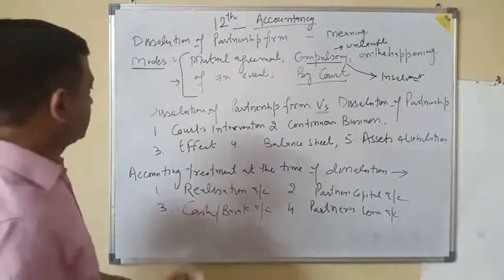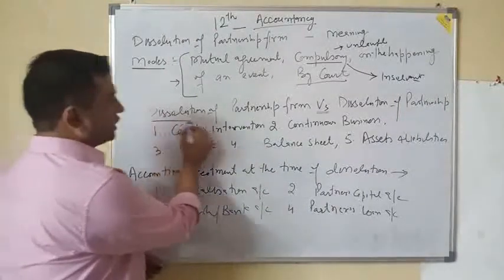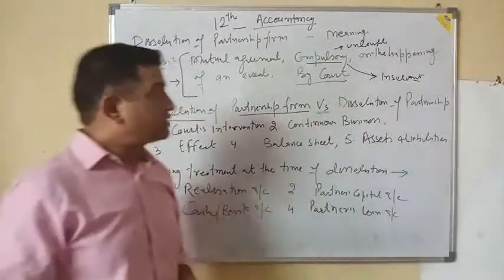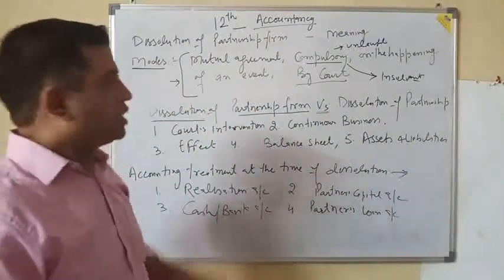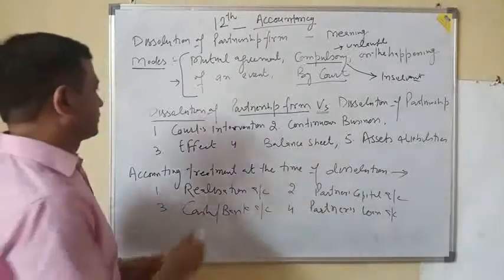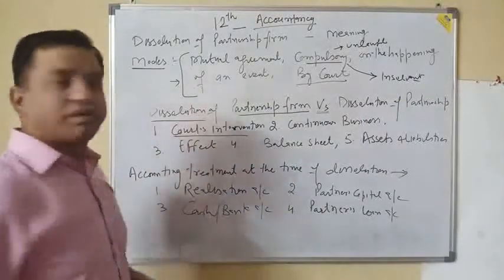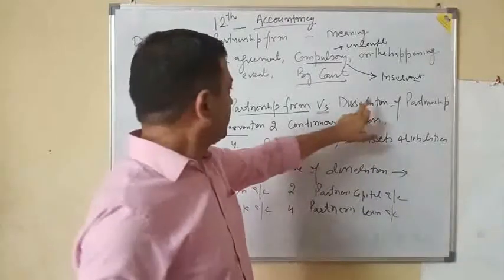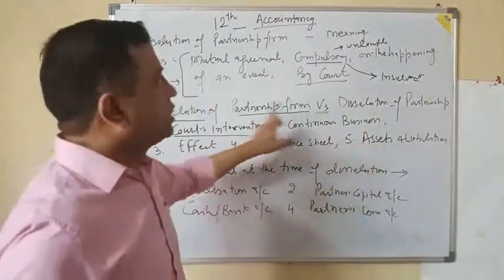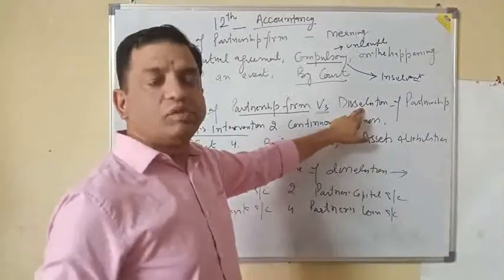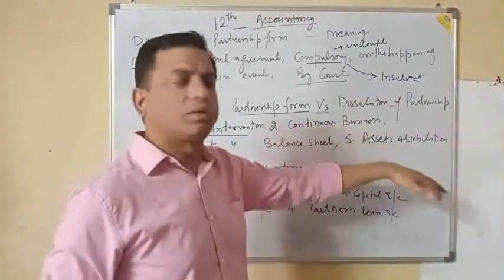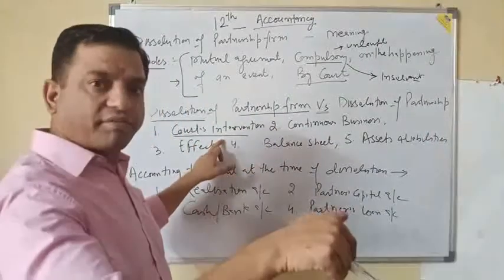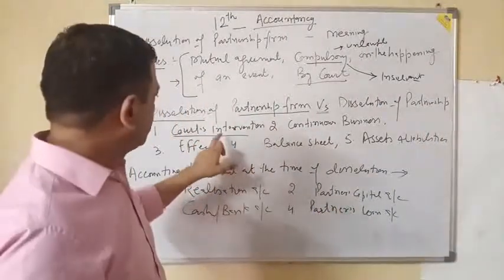The second case in this category: what is the difference between dissolution of partnership firm and dissolution of partnership? The very first difference is the court's intervention. Dissolution of partnership is mutual, with the consent of partners, but dissolution of partnership firm is with the interference or order of the court.